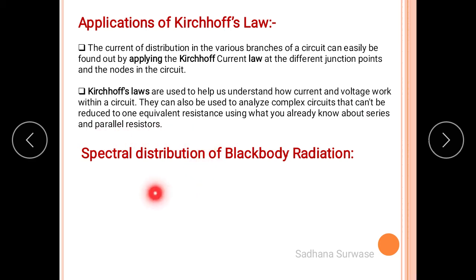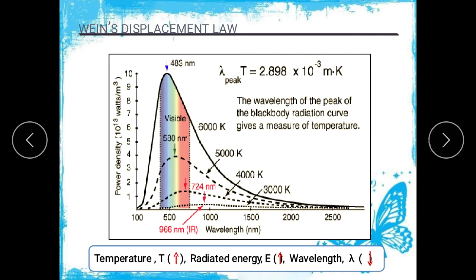The next point is the spectral distribution of blackbody radiation. See here, over here you will find a graph of power density, or radiant power, versus wavelength. And here they have given one sentence: as temperature increases, the radiant energy, that means power, increases and wavelength decreases.